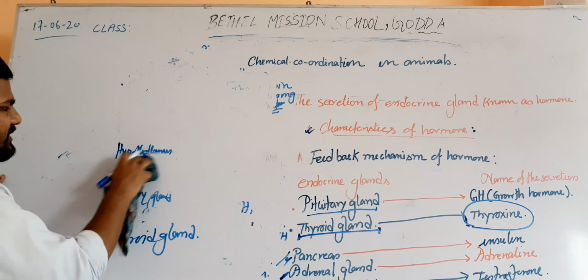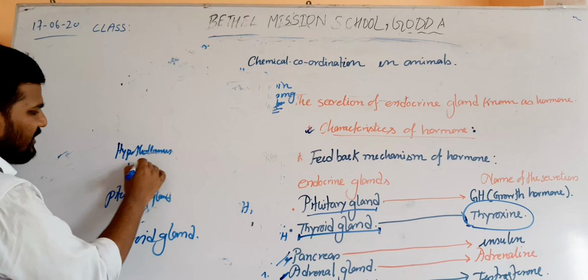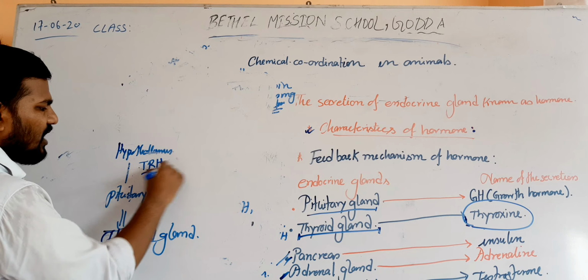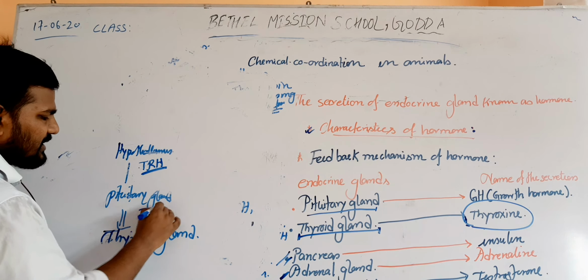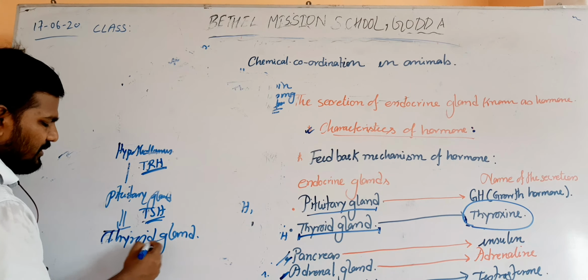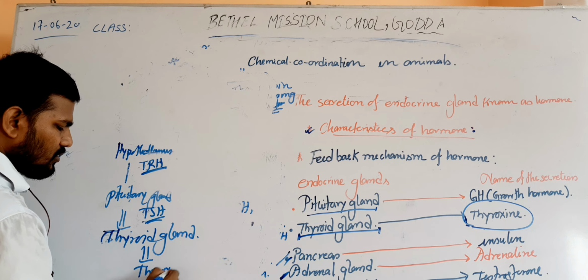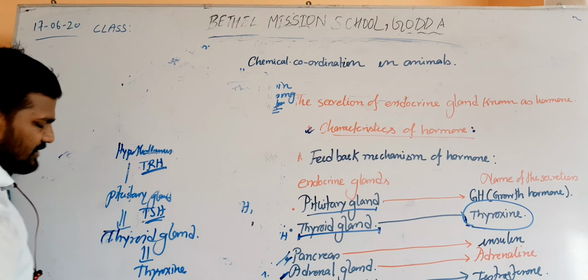First the hypothalamus secretes thyrotropin releasing factor, or the releasing hormone, then the pituitary will secrete TSH, thyroid stimulating hormone, then the thyroid gland will secrete thyroxine.